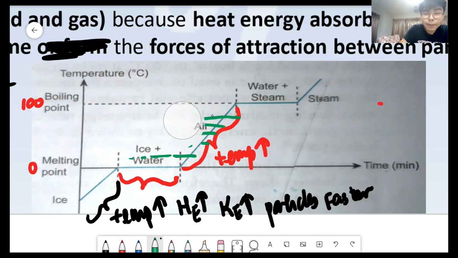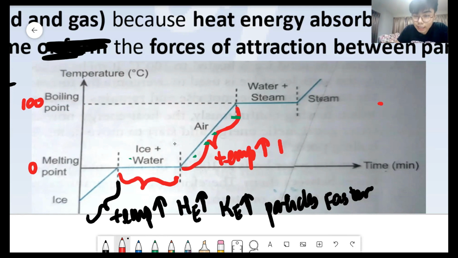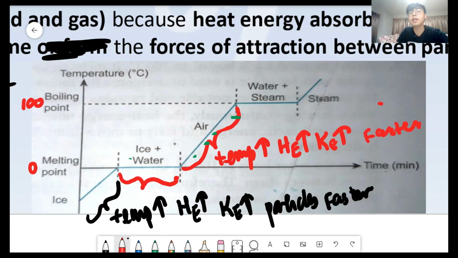Alright, and what happens is, does temperature increase? Yes, temperature increases. When temperature increases, does heat energy increase? Yes, heat energy increases. If heat energy doesn't increase, how do you increase the kinetic energy? We said that by the first law of Newton, when heat energy increases, kinetic energy increases. That is what caused temperature to increase. Do the particles move faster? Yes, particles move faster because temperature is increasing. That means the particles move faster and faster because they want to become gas.